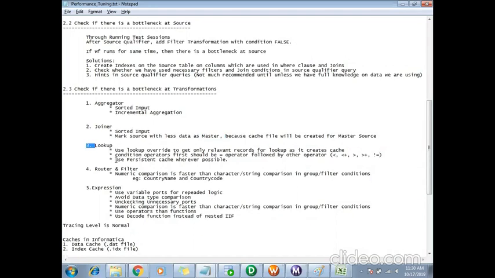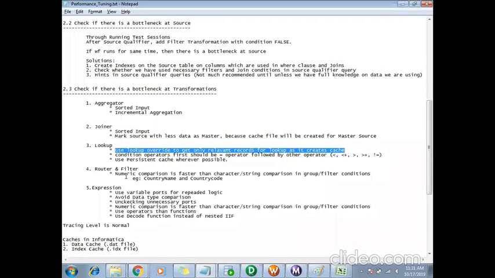Then lookup. I can use the lookup override to get only relevant records for the lookup, as it creates a cache. We know that lookup transformation creates caches, either a static cache or a dynamic cache.